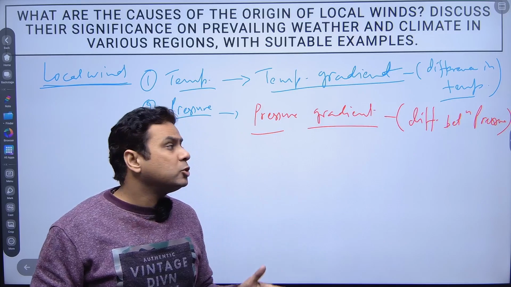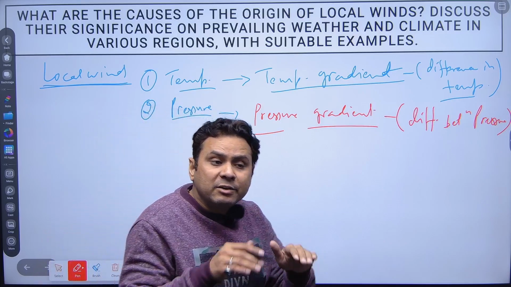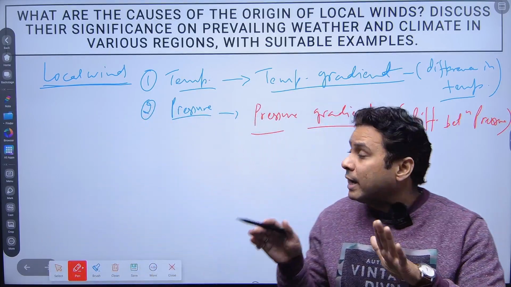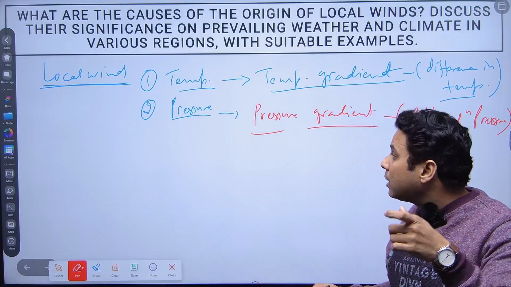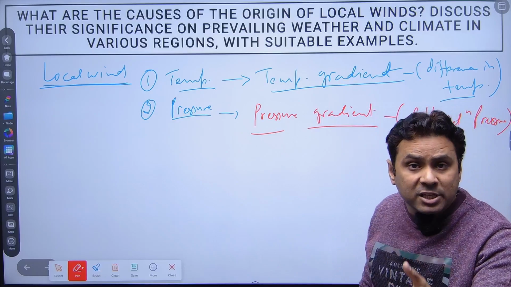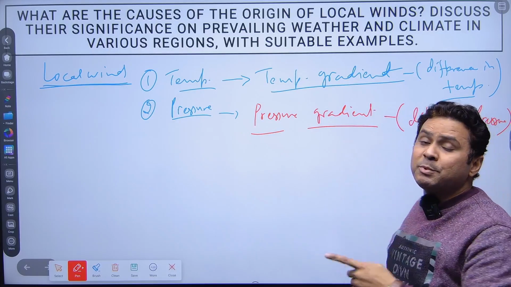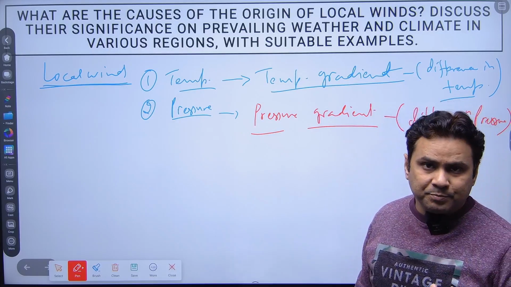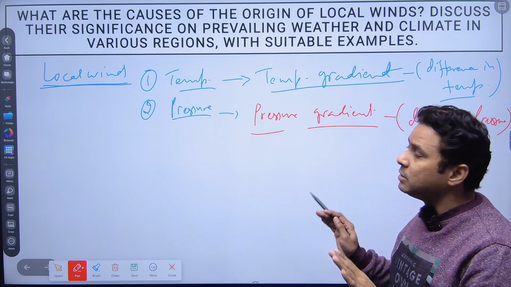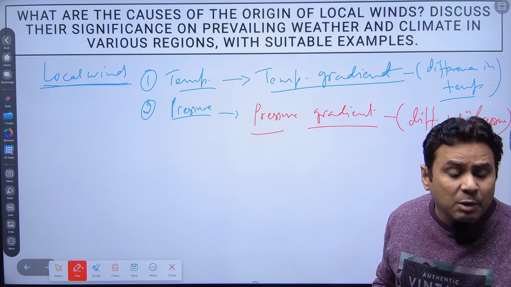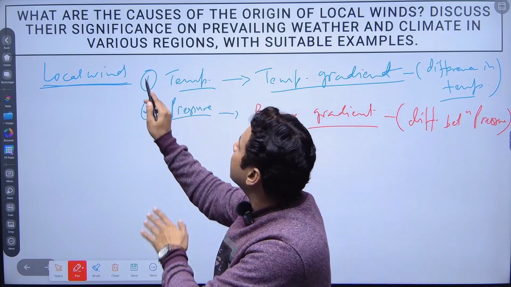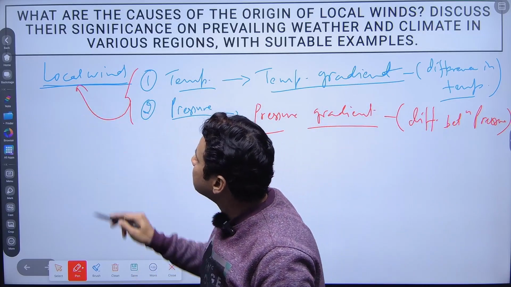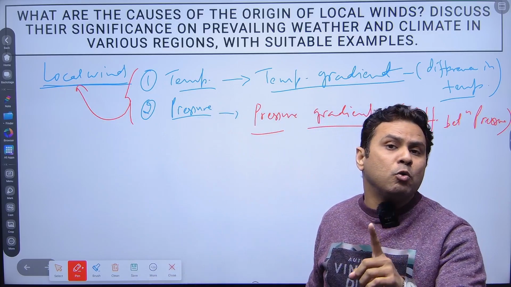What it is showing is the difference between the pressure, and at the same time the difference between the temperature are represented by the temperature gradient, and the pressure is represented by the pressure gradient. I think you have understood this basic concept. So this is the basic difference which created the local wind. This is the basic system which creates the local wind.